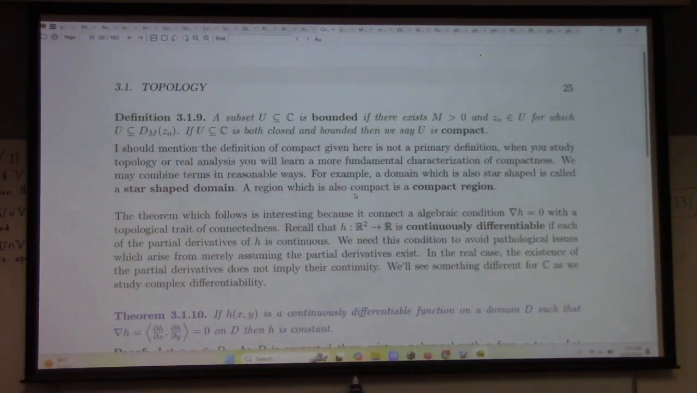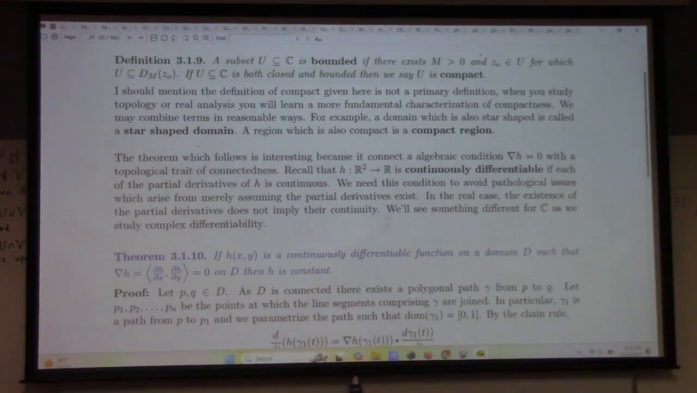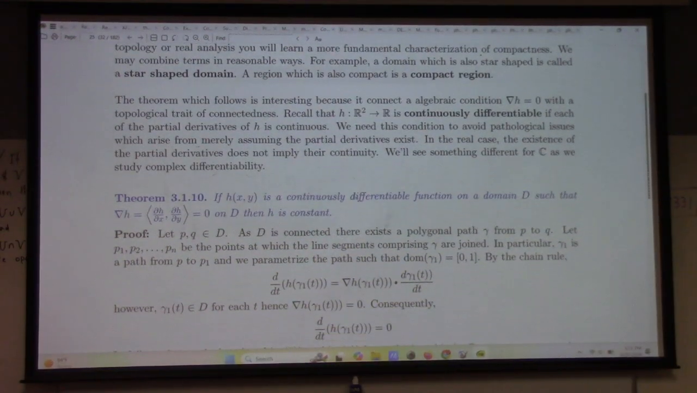The next thing was bounded. A subset of the complex plane is bounded if you can fit it inside a disk of some radius. All right, that's a bounded set. If a set is both closed and bounded, it's said to be compact. All right, compact sets are special.